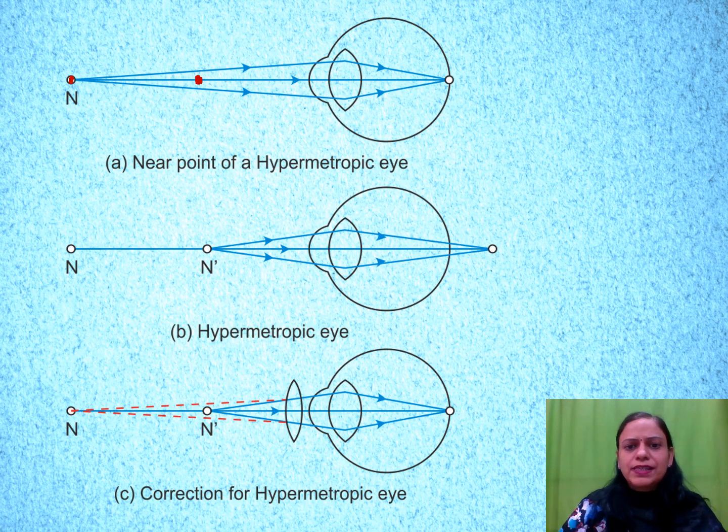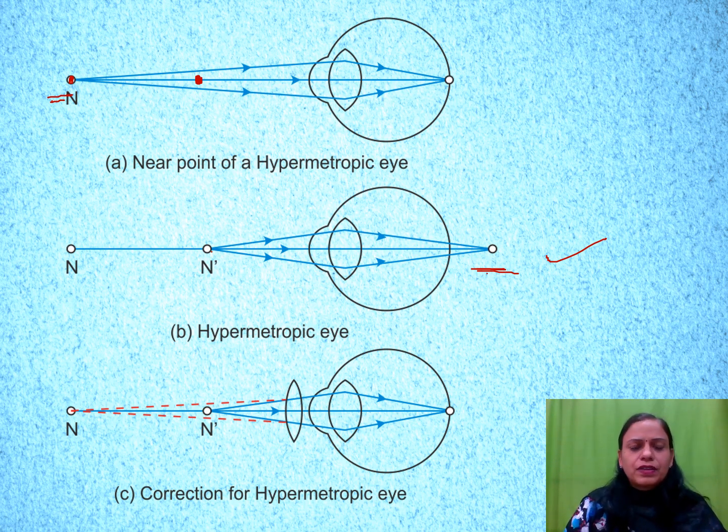Then you can see in the second figure what happens. Now we have brought the object in front, and you can see the image has gone behind the retina. This was the near point of a hypermetropic eye, which was greater than 25 centimeters. Now if we bring the object to 25 centimeters, the image has gone behind the retina. So this is exactly what hypermetropia is.